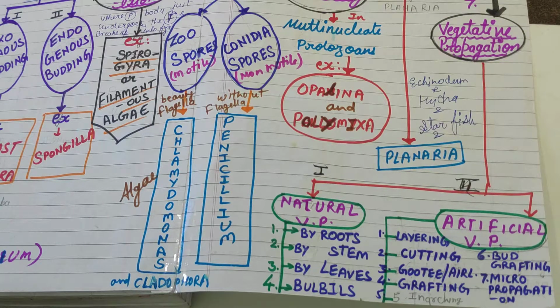Now the artificial vegetative propagation means plants reproduce with the help of human beings. That means a huge human intervention is present in artificial vegetative propagation. For example, layering, cutting, gootee, air layering, grafting, inarching, bud grafting, micropropagation also.